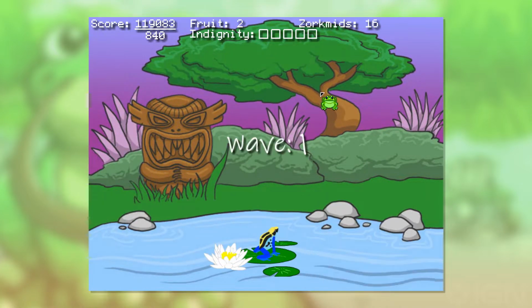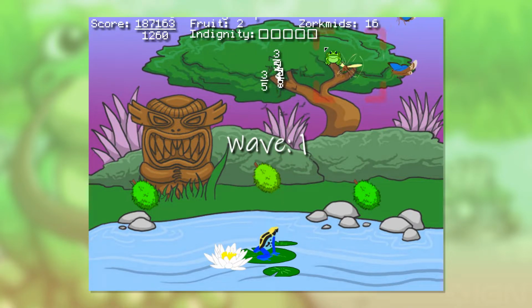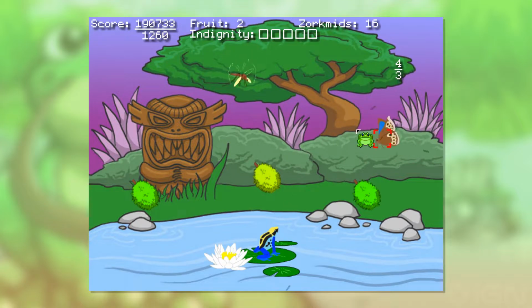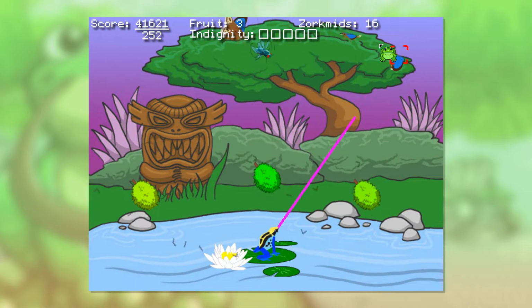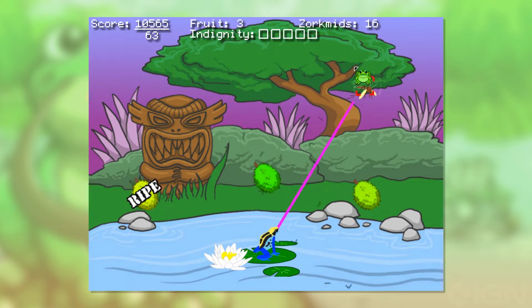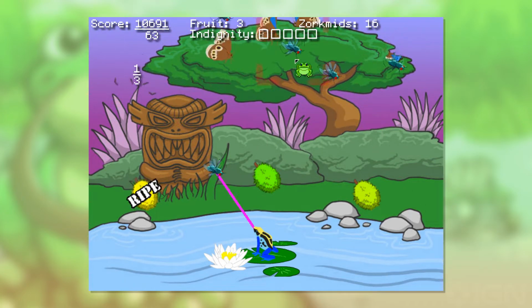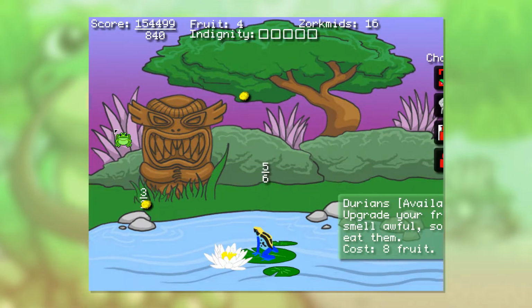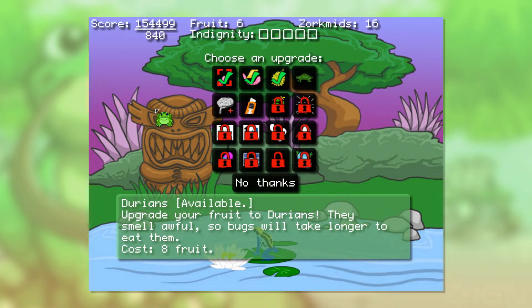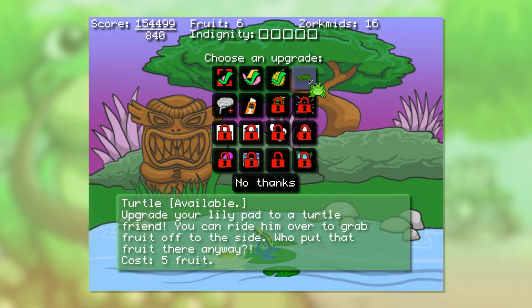Now, durians. Durians are spiky, they smell bad, I think that's what the description says, but because of that, bugs, you know, bugs hate bad smells. It's kind of their thing. It's been their thing for a long time. So, the bugs still want to eat the fruit, but now it's spiky, it smells a little bad, so they'll be a bit trepidatious in eating it, which gives it a bit more time. Once the bugs made it to the fruit, they would try to eat it. But now, they need just a moment to do it.